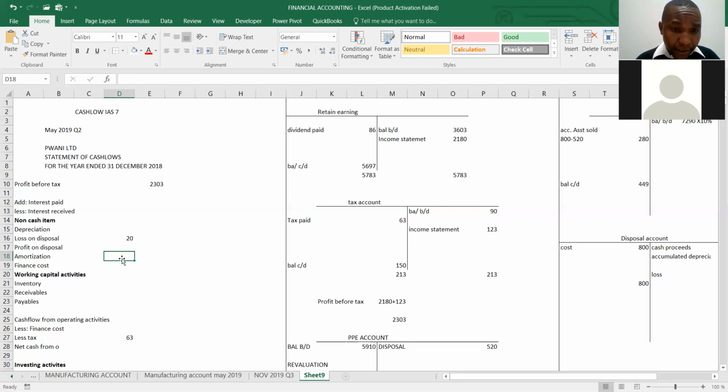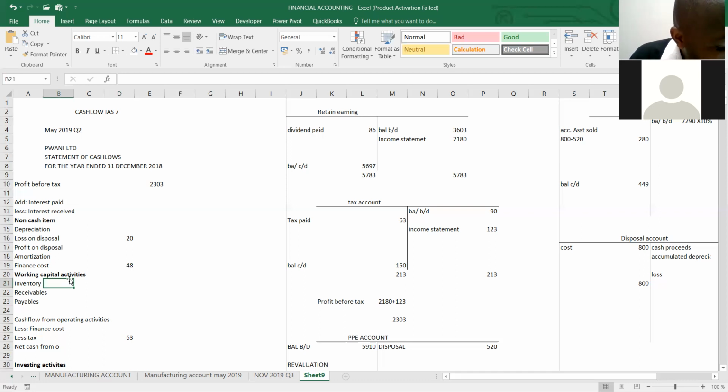They have given us finance cost. How much is the finance cost? From the trial balance, additional information, there's a finance cost of 48. Yes. And then you come to increase or decrease in inventory.